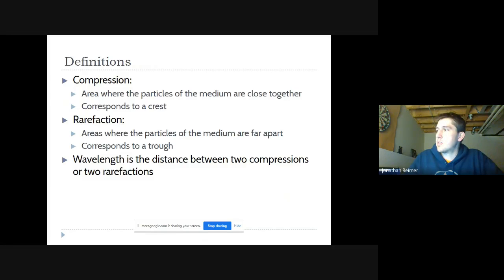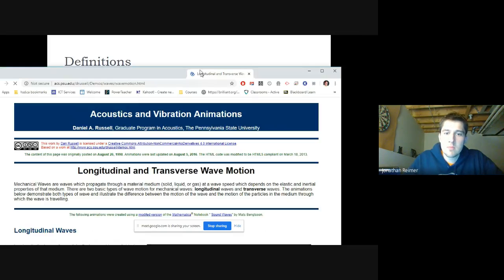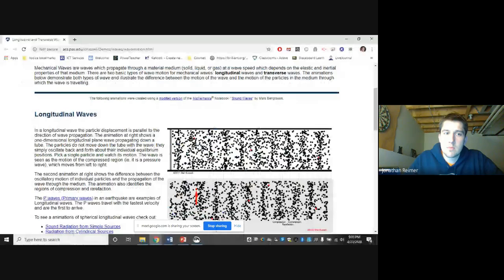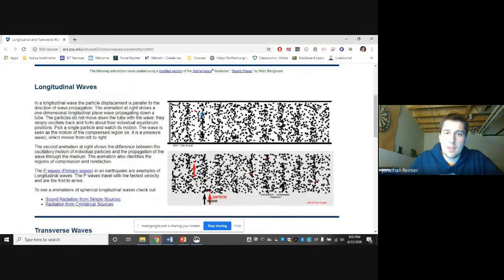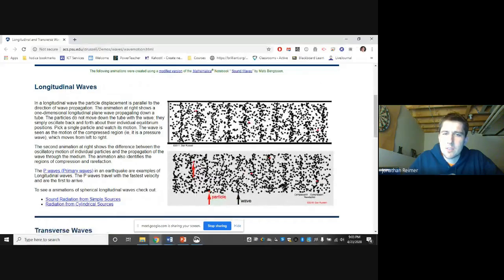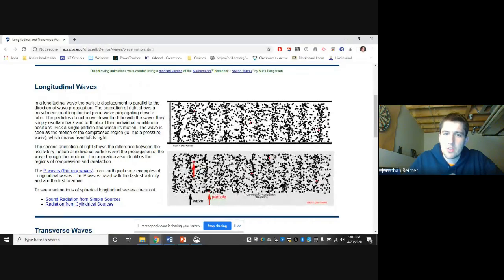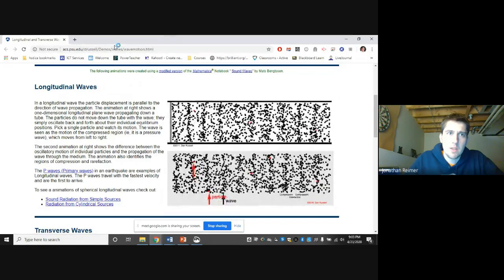Quick demo of longitudinal waves. You see the wave pulses moving forward, and this particle in red is just moving back and forth. Look at any of these particles, and they're just moving back and forth, creating this wave. So these are longitudinal waves.